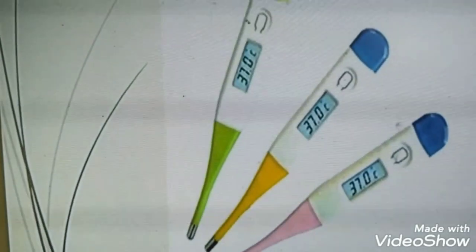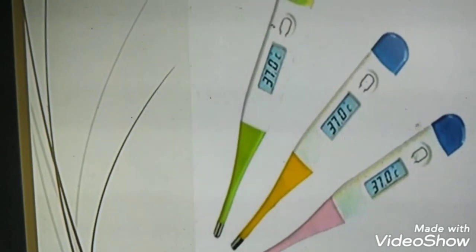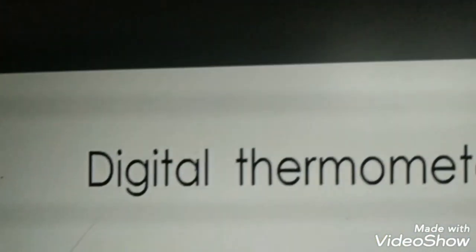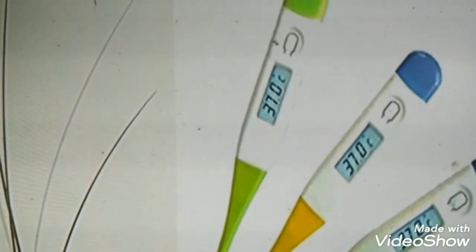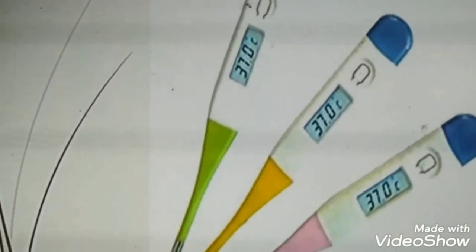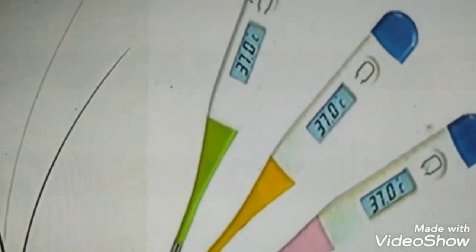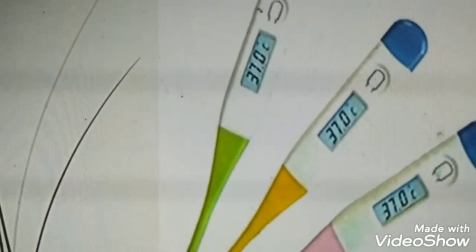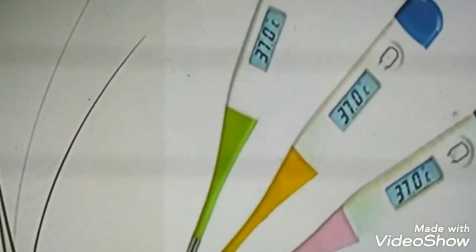Next one is the digital thermometer. What is the next one? Digital thermometer. It is sometimes difficult to handle a mercury filled thermometer, especially when it breaks and the mercury falls out, because mercury is a very dangerous metal. So we should not touch it with our bare hands. So it is difficult to handle. For that purpose the digital thermometer was invented. Nowadays digital thermometers are available to use, even in our homes at low prices.